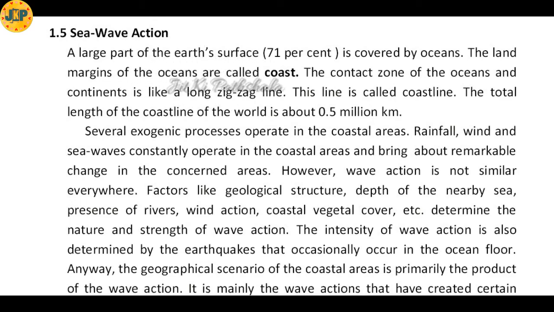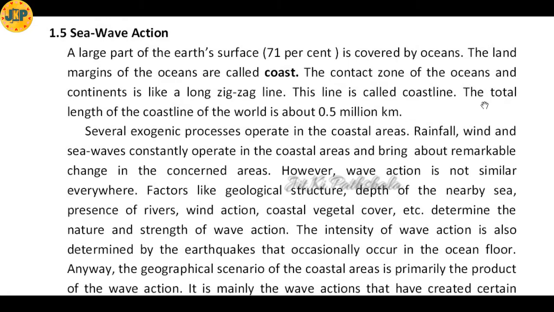Sea wave action. A large part of the Earth's surface, that is 71%, is covered by oceans. As we know, 71% of the Earth's surface is covered by water and only 29% is covered by land. The land margins of the oceans are called coast, and the boundary from where the land area finishes and the ocean starts, we call it coast.